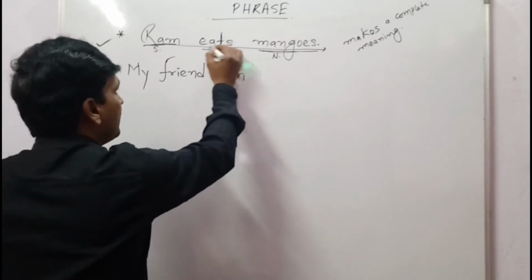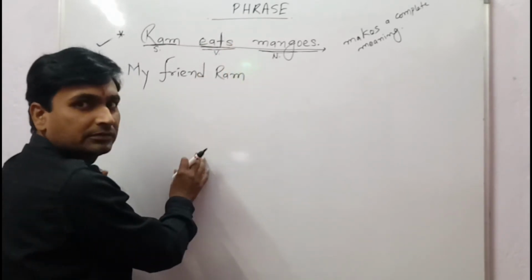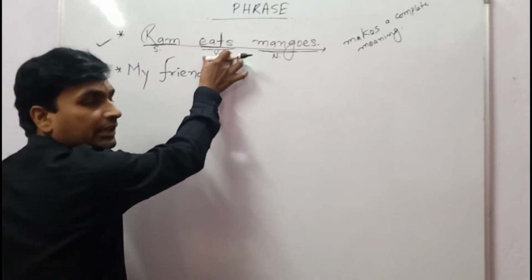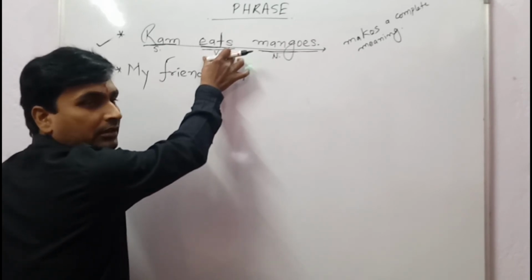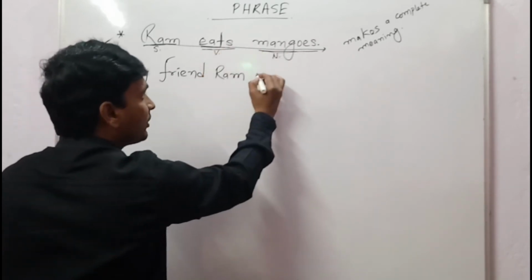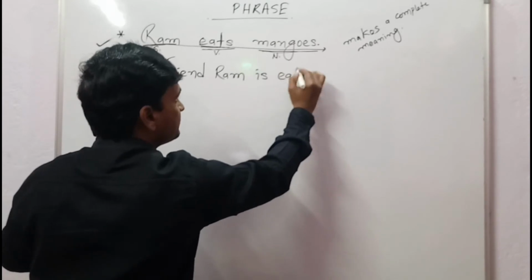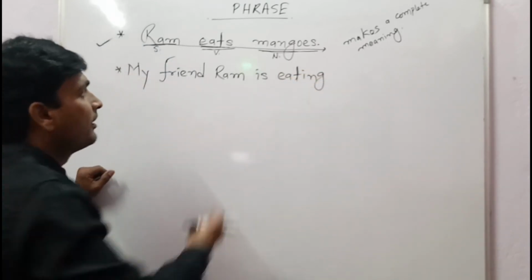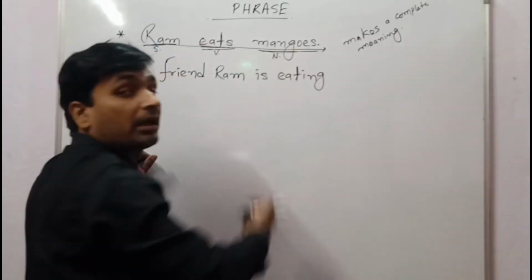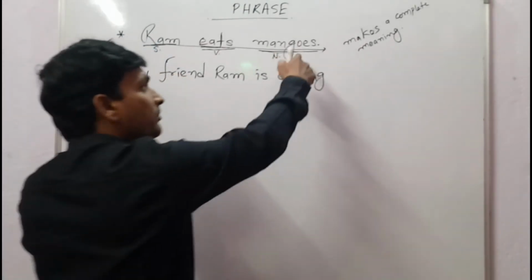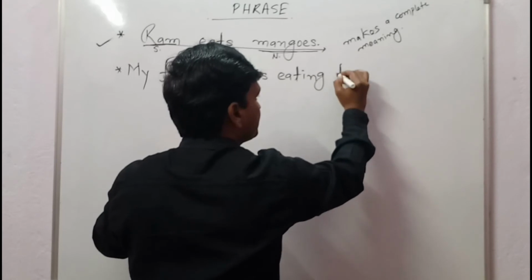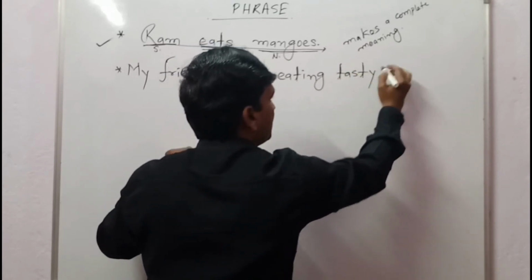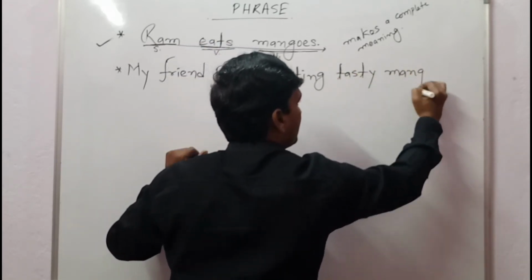The second word is the verb eats. For that I am going to write is eating. Now the last one is mangoes. For mangoes I am going to write tasty mangoes.